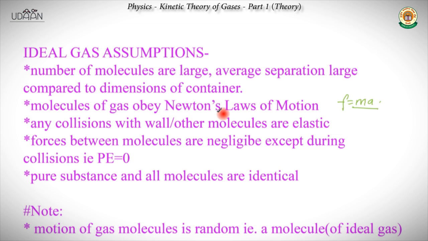Yes. Even if they collide with the walls, or even if they collide among themselves, which is exactly like the next point, that any collision with the wall or the molecules is elastic. Elastic to say that the momentum is conserved, and along with that the kinetic energy is also conserved. We can explain it with the help of a diagram: if a particle is moving towards the wall with velocity v, after collision it will come back with velocity v itself. So this is the elastic collision which we are talking about. The same happens between two molecules also.